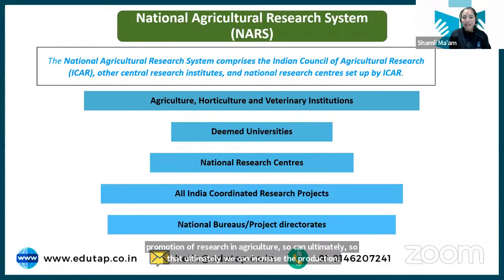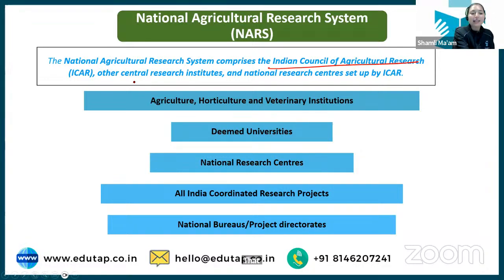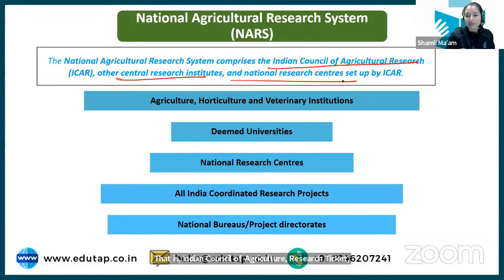Now, what is the Agriculture Research System? Basically, it comprises your ICAR, that is the Indian Council of Agriculture Research, and other central research institutes and national research centers. Now students, there are various national research centers and research institutes that are set up in India, and the list is very long.